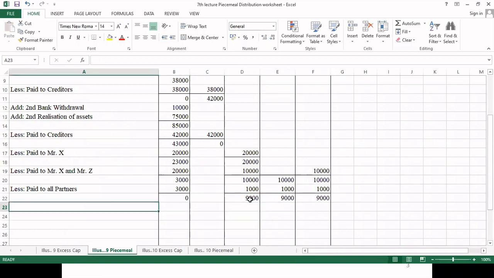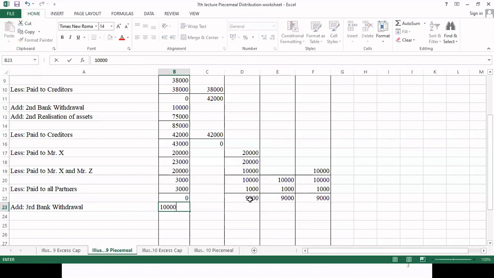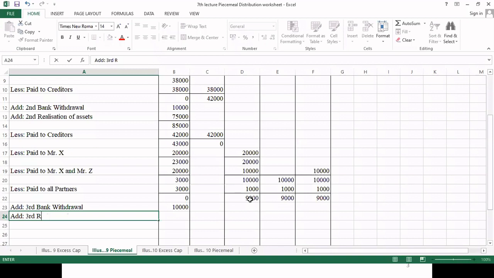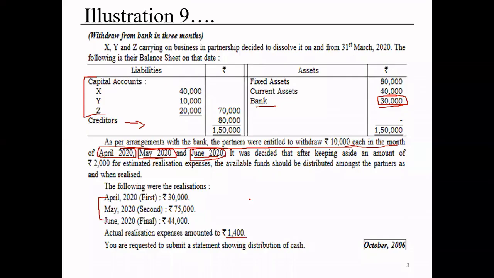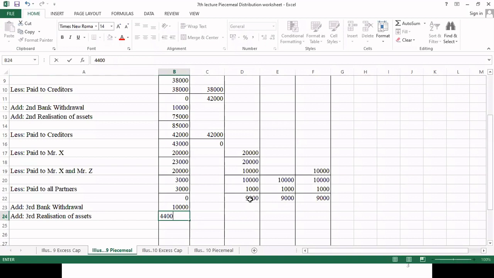Now we'll go for the third bank realization as well as the third realization of assets. Bank withdrawal, a sum of rupees 10,000, plus we also have to add our third realization of assets. It comes to 44,000. So in total we are getting a sum of rupees 54,000.